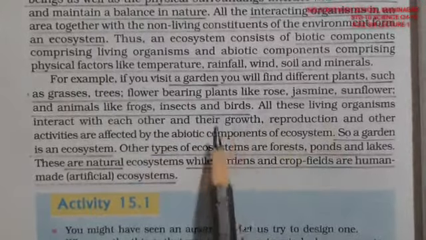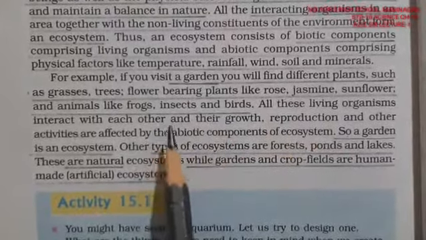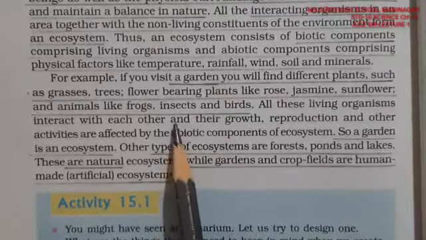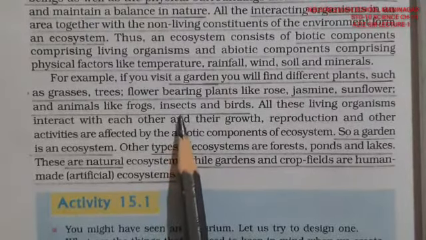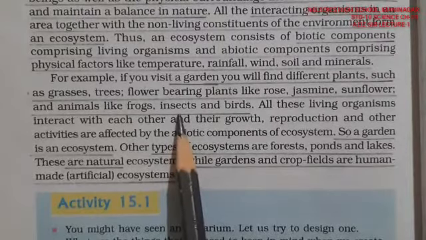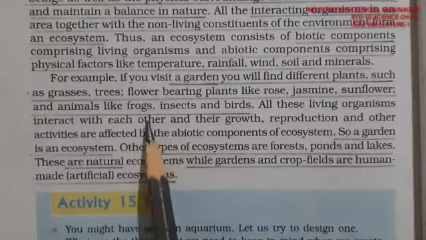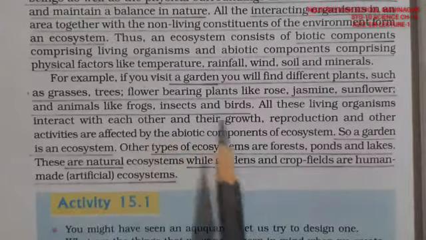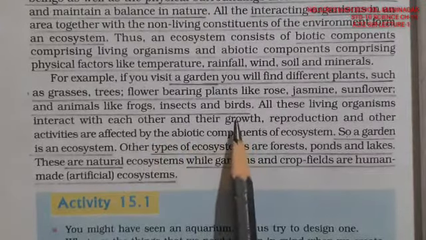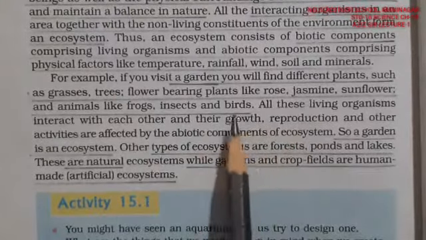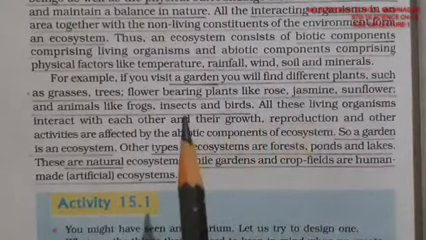These birds, insects and frogs live together in the same grass, and they interact with each other. Like insects try to eat the grass in small form, right? The other larger animals eat them, and these frogs are eaten by birds and other larger animals, right?